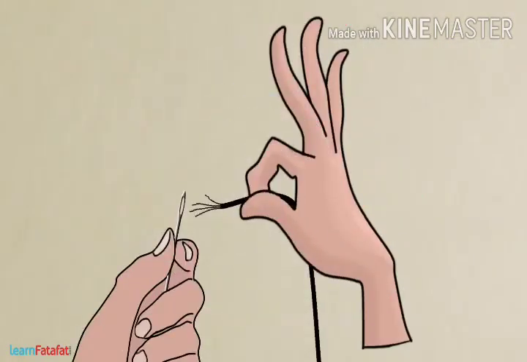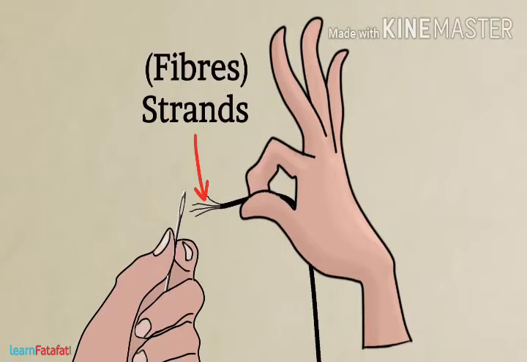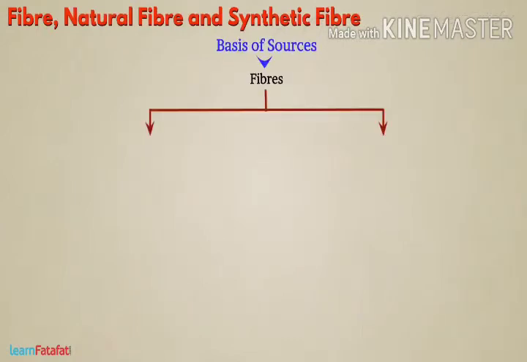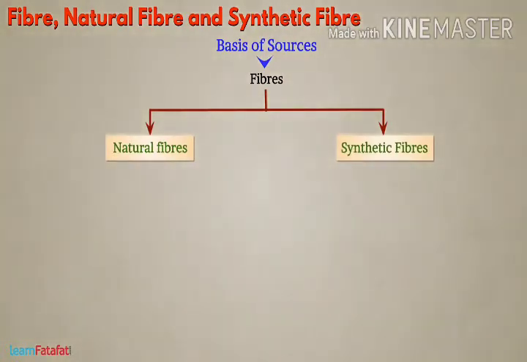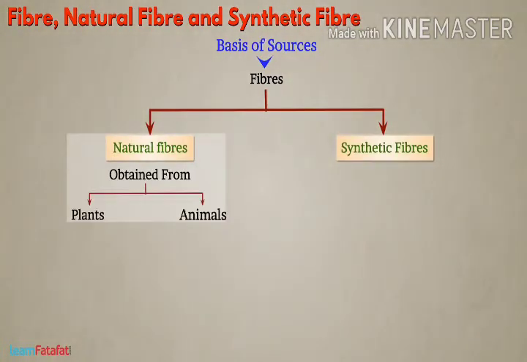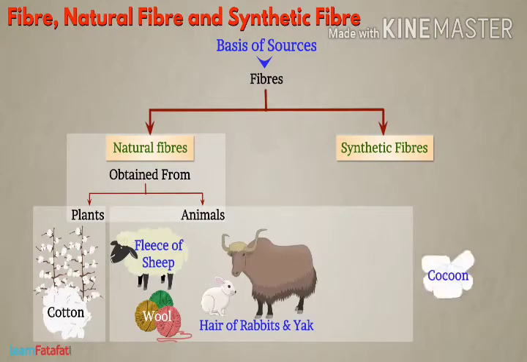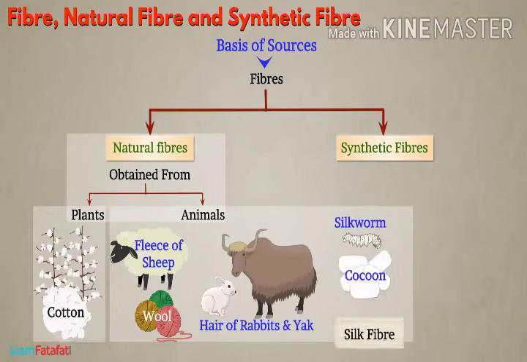Have you ever tried to thread a needle? Sometimes the end of the thread is separated into a few thin strands. These thin strands are fibers. On the basis of source, fibers are of two types, natural fibers and synthetic fibers. Natural fibers are obtained from plants or animals. For example, cotton is obtained from plants, wool is obtained from fleece of sheep, hair of rabbit and yak. The cocoon of silkworm gives us silk fiber.